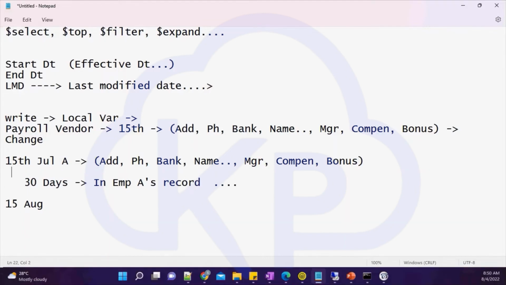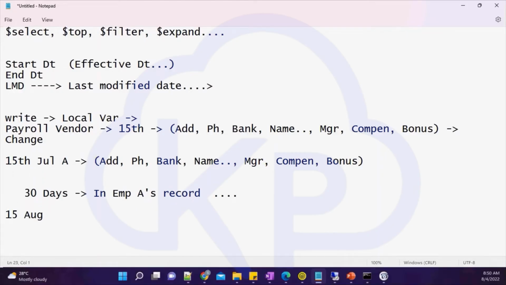Let's say there is some change in the address field on 20th of July for employee B. So only employee B's record should be moved.